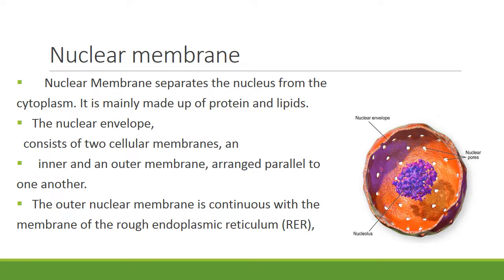Nuclear membrane. The nuclear membrane separates the nucleus from the cytoplasm. It is mainly made up of protein and lipids. The nuclear envelope or nuclear membrane consists of two cellular membranes, an inner and an outer membrane, arranged parallel to one another. The outer nuclear membrane is continuous with the membrane of the rough endoplasmic reticulum.